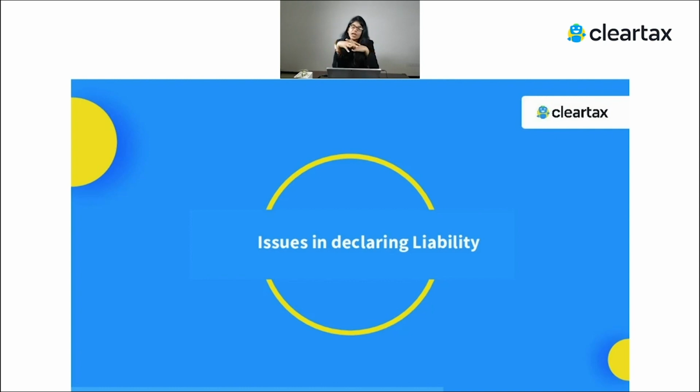So we'll understand this with the help of examples: what are the issues related to liability, how to solve them, and how to report that in GSTR 9. In the same way, what are the issues related to ITC and how to report that information in your GSTR 9 form.